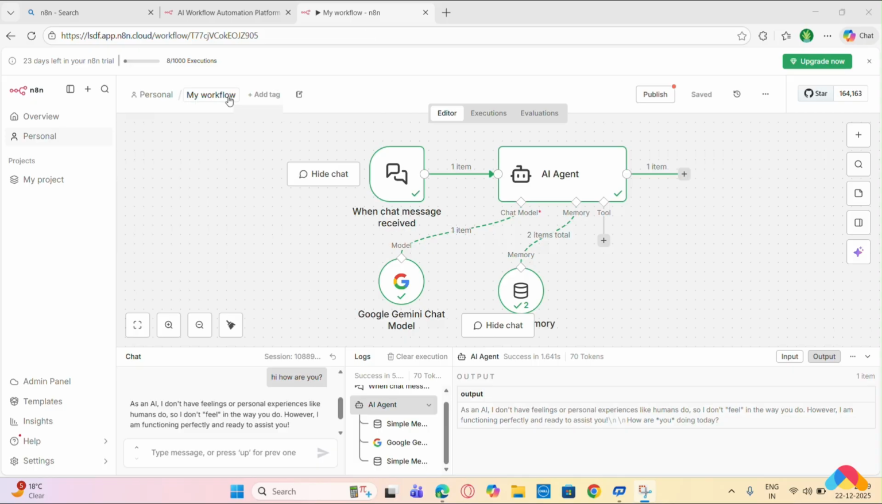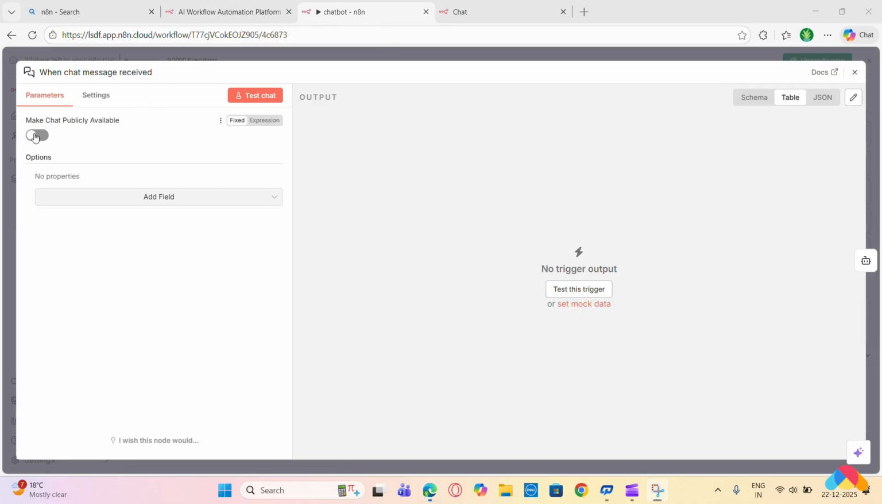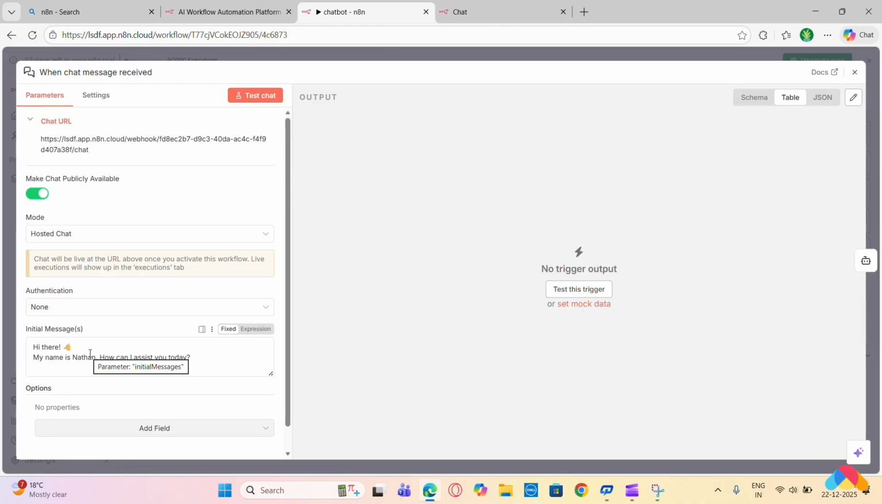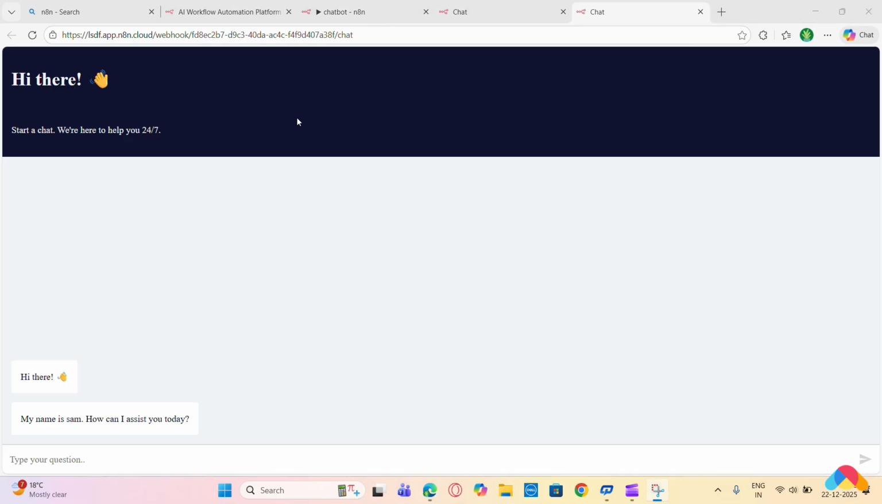You can change your workflow name from here. I will change the name to Chatbot. Click on publish. I have already published it. Let's see. Now just double click on this chat message received. Now make this chat publicly available, and you can also change this name. Let's say I have named it Sam. Now just copy this URL. Just paste this copied URL. See, our chat window is ready.